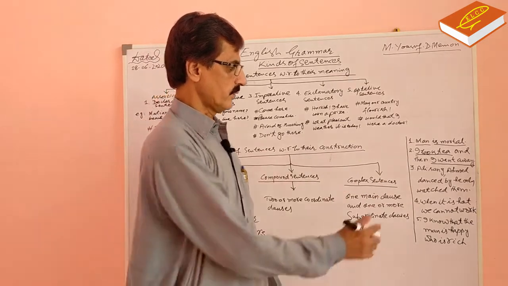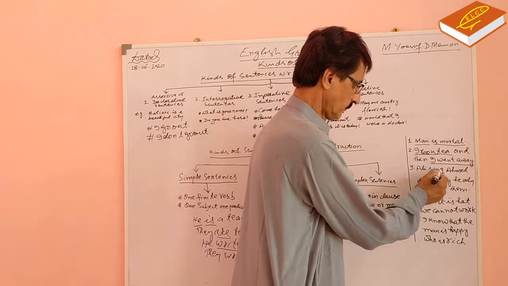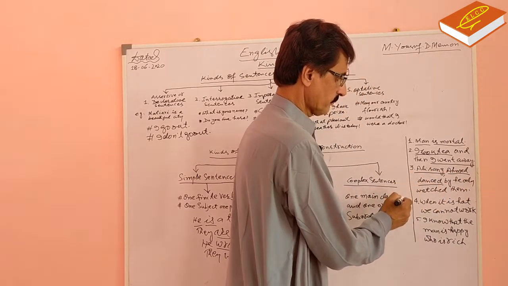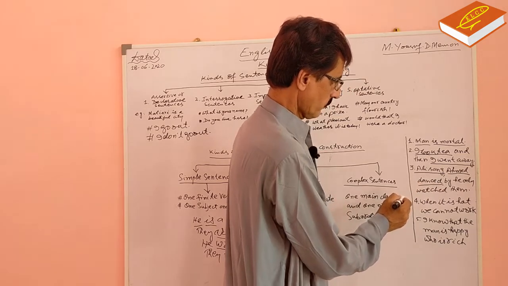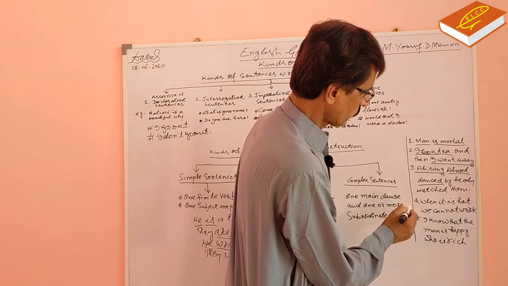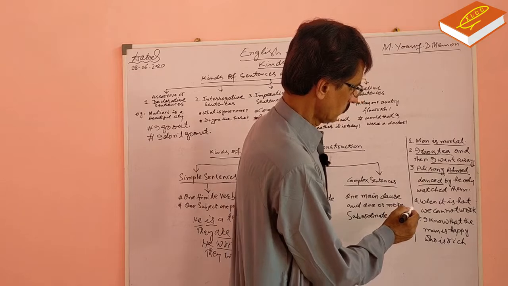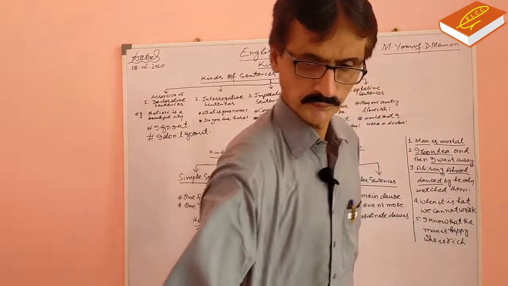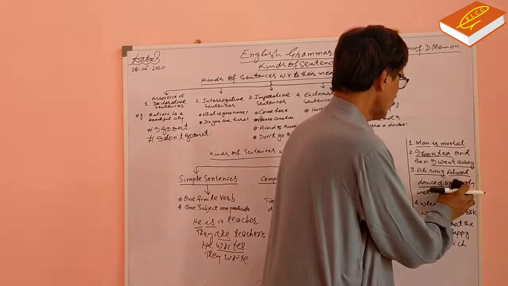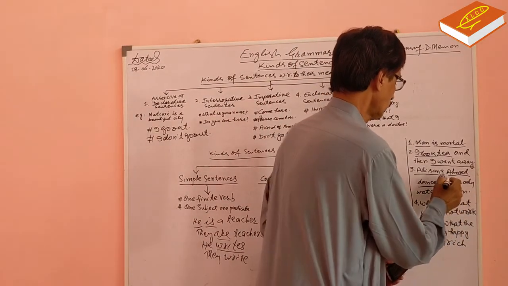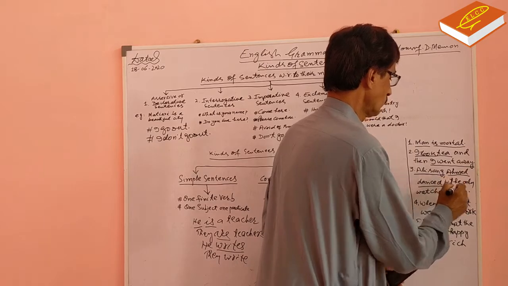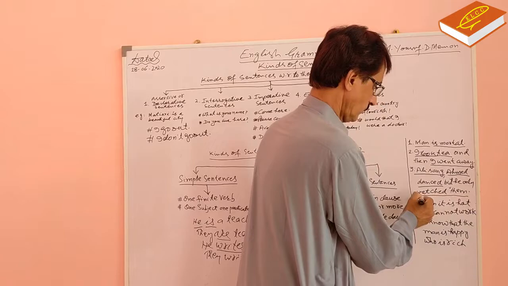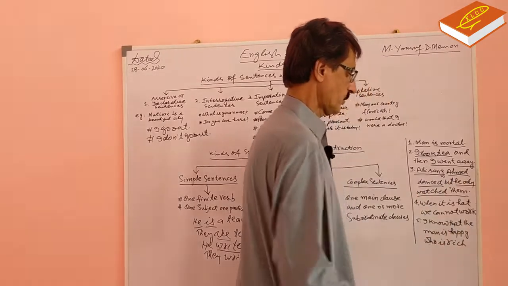And in sentence number 3, Ali sang, Ahmad danced, but he only watched them.